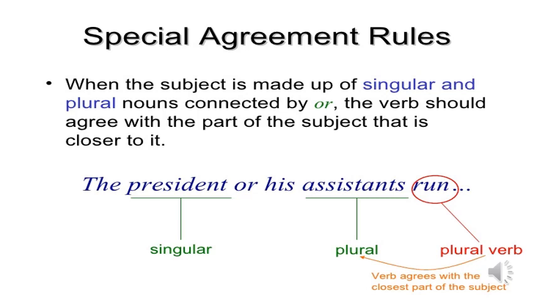So the verb should agree with the closest word or subject. The president is singular, his assistants plural, so the verb should agree with the word assistants. So we don't add s to the verb.